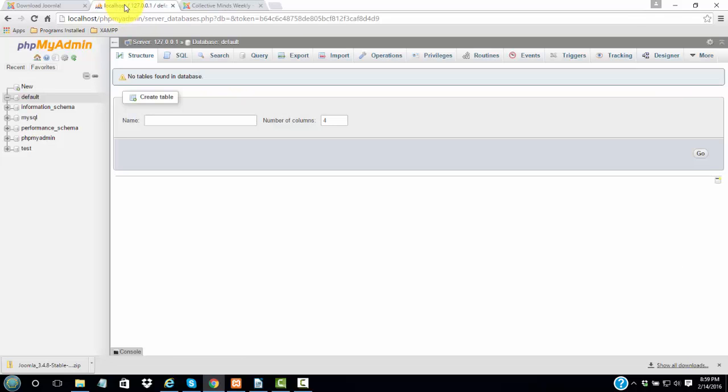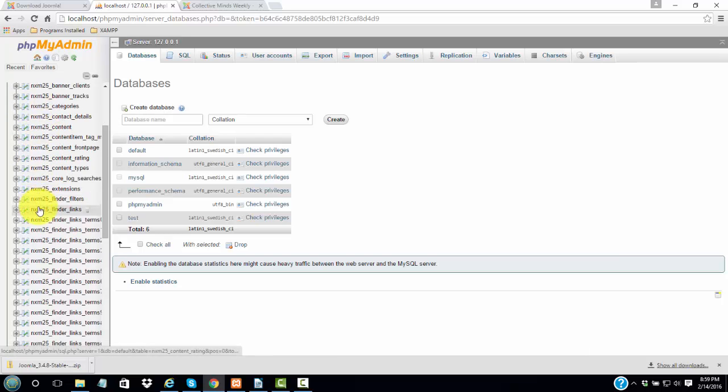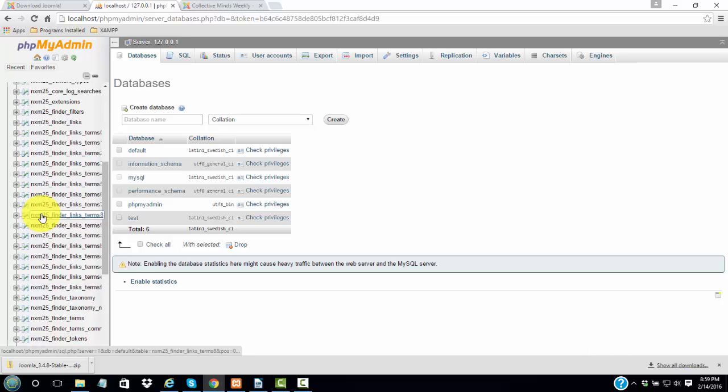And if we go back to the localhost and refresh this page, and we go into our default database, you'll see all the tables that it created. And it has that prefix on the front of each of the tables.